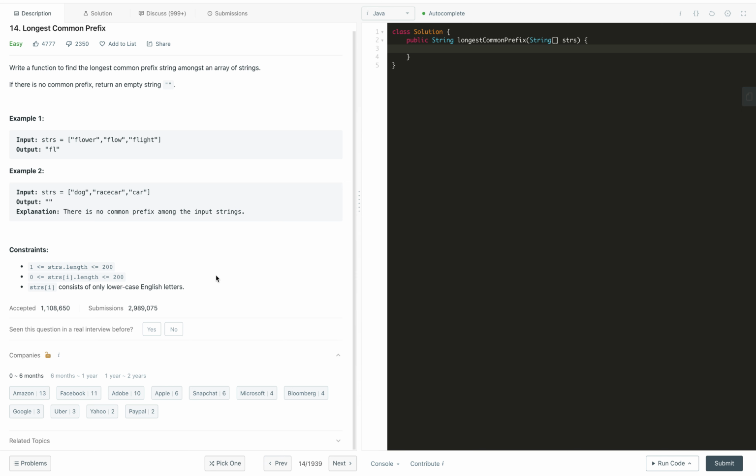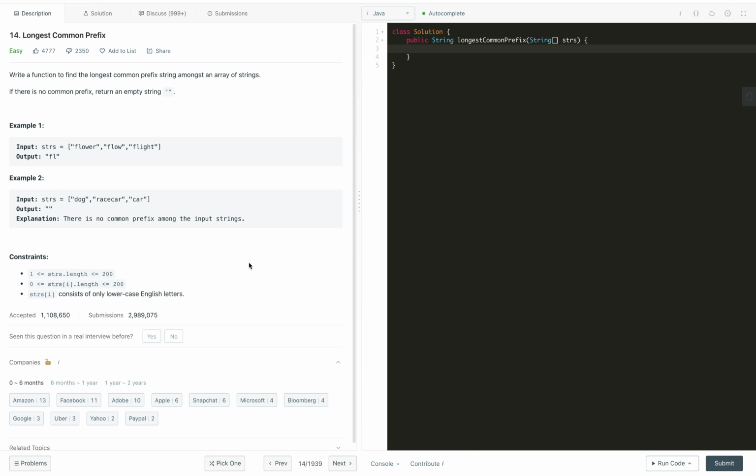So you should solve this problem, and this problem basically covers the basic idea of a string and how to write the code. If you have done basic programming, then there is nothing in this problem, but I am covering it for the beginner level and also covering the questions that might come up as follow-ups in interviews. In this problem, given an array of strings, we need to find the longest common prefix in all of these strings.